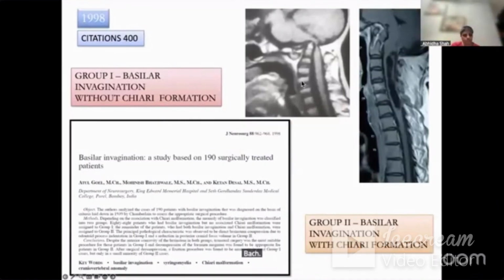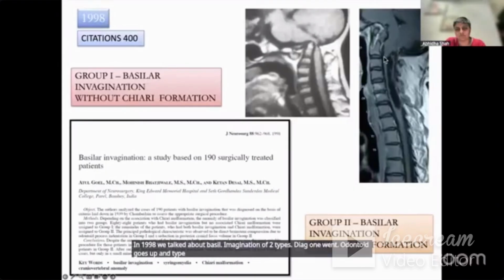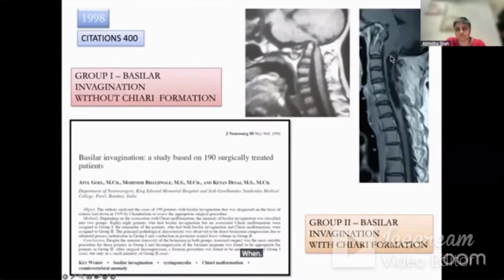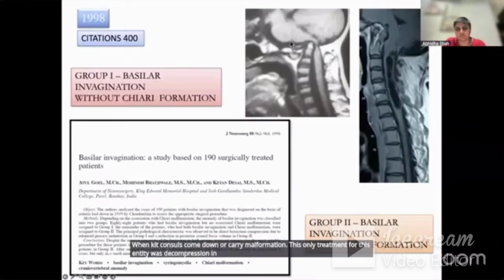Basilar invagination, I just want to briefly discuss the history of my understanding about this subject. In 1998, we talked about basilar invagination of two types. Type 1 when odontoid goes up, and type 2 when tonsils come down, or Chiari malformation. The only treatment for this entity was decompression in 1998. So we did transoral decompression for this and foramen magnum decompression for this. The role of stabilization was unclear.